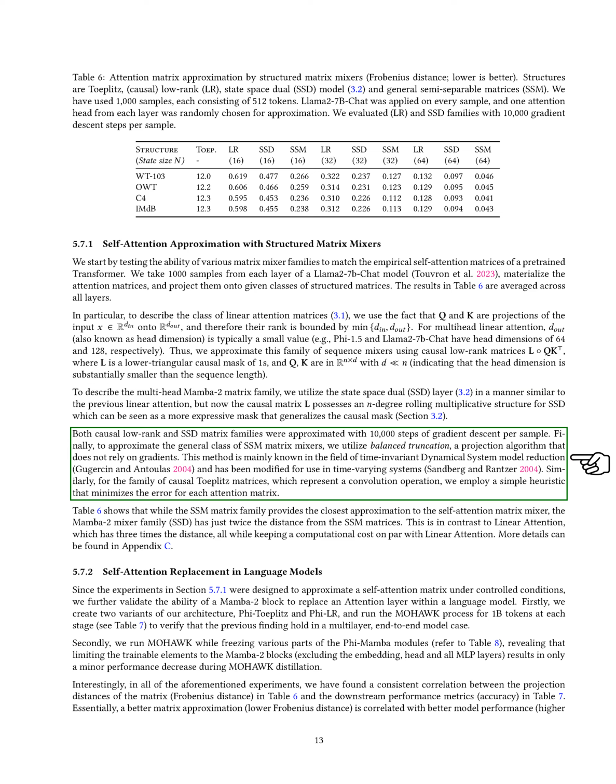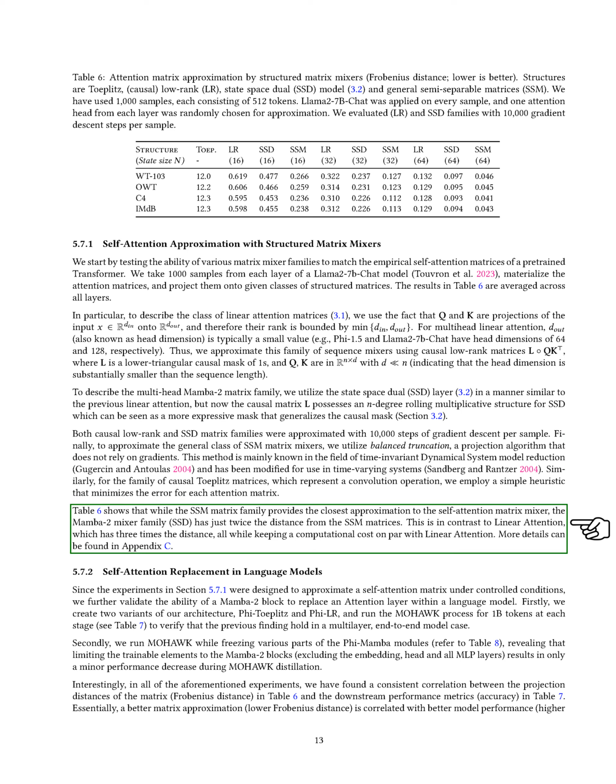Both causal low-rank and SSD matrix families were approximated using gradient descent. To approximate the general class of SSM matrix mixers, we employed balanced truncation, a projection method not reliant on gradients, which is known for model reduction in time-invariant systems and adapted for time-varying systems. For causal matrices representing convolution operations, we used a heuristic to minimize error for each attention matrix.